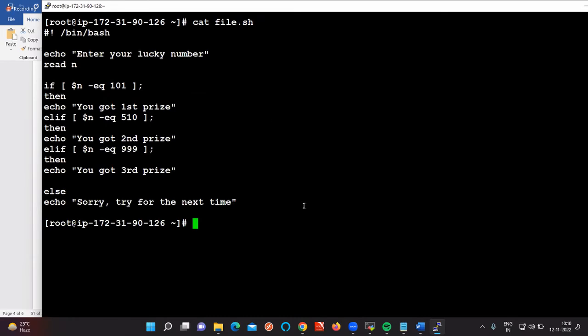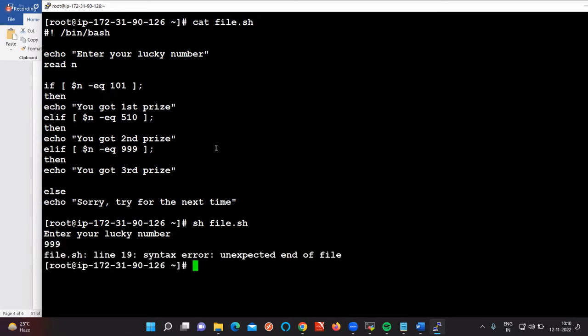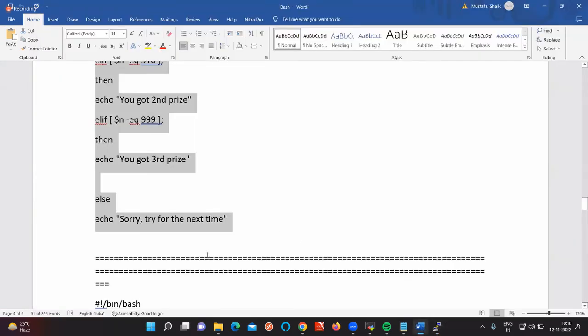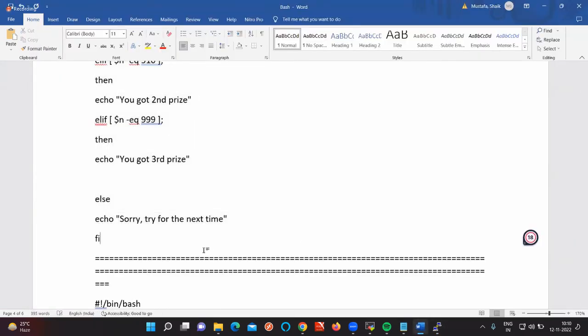So first of all, I am going to execute the script like this: sh file.sh. I am entering the value. If I give the value 999, what will be the output? Third price. Have we got it? Wait a second, here I missed something in the syntax. In file.sh, the if is open, right? We need to close the if, so give fi here. Let me modify here as well.